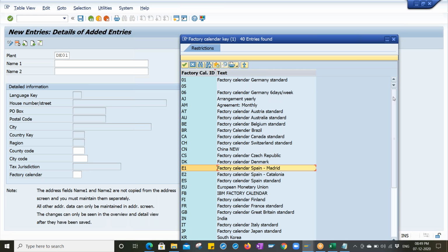If you are not able to get the proper factory calendar in real time, you have to ask the HR consultant. But the standard procedure while practicing, we are using 01.